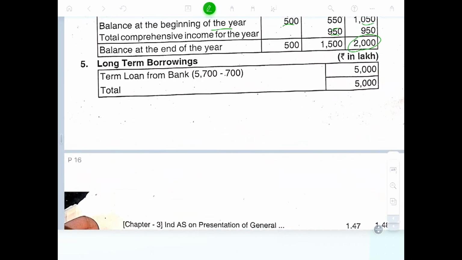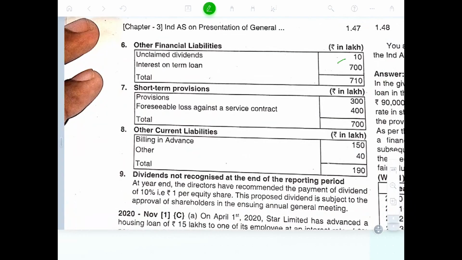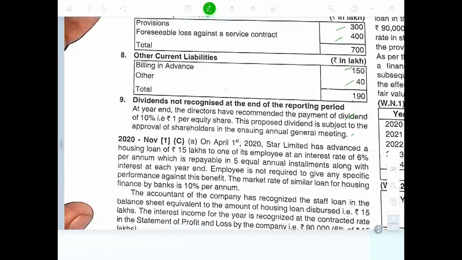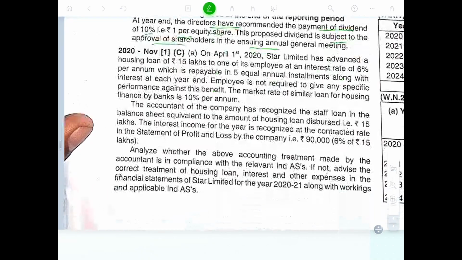Long term borrowing 500, this will finish there, because only 5,000 will sit in interest. Unclaimed dividend 10, interest on our loan 700, from there it will go to financial liability. Short term provision 300, foreseeable loss due to service contract 400, other current liability 150 and others 40. Dividends not recognized: at the year end the director has recommended the payment of dividend of 10%, 1 per equity share. The proposed dividend is subject to the approval of shareholders at the annual general meeting.